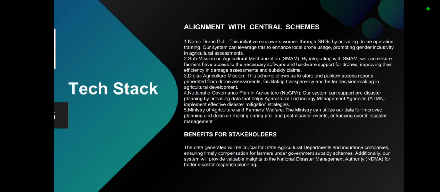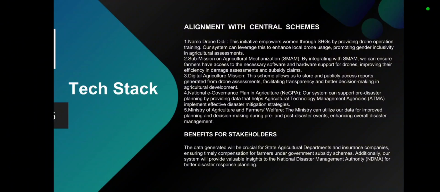Next thing is the tech stack. We are using YOLO v5 as our base model and Python as our language, and we use several CNN models. And now we start with the central scheme alignment. First of all, we talk about the Namo Drone Didi initiative. This initiative empowers women through self-help groups by providing drone operation training. Our system can leverage this to enhance local drone usage, promoting gender equality in agriculture assessment.